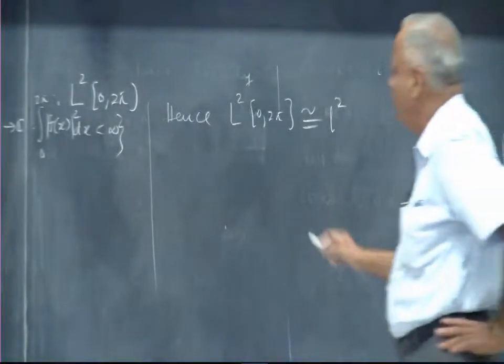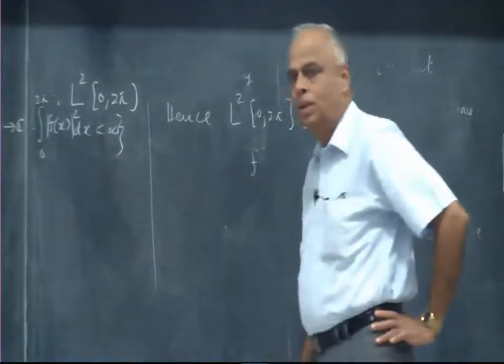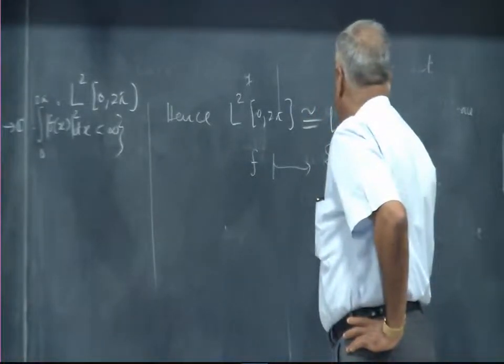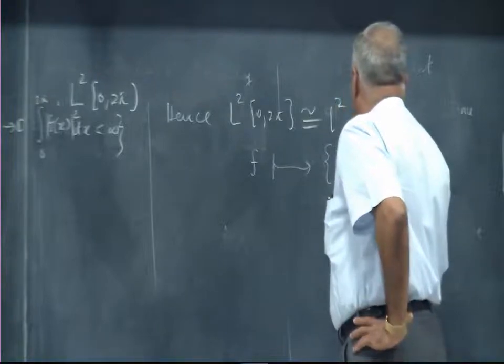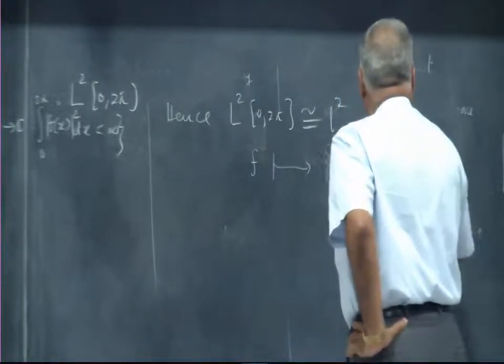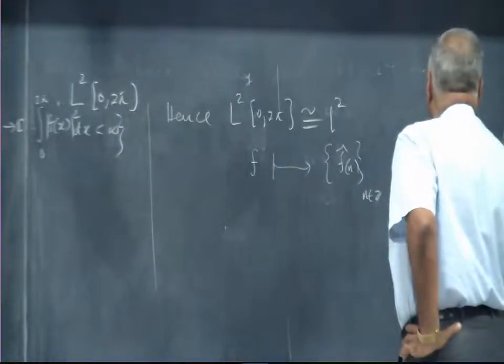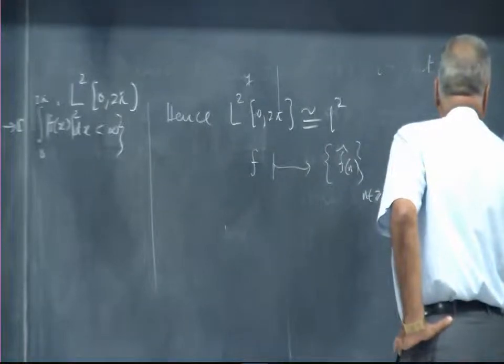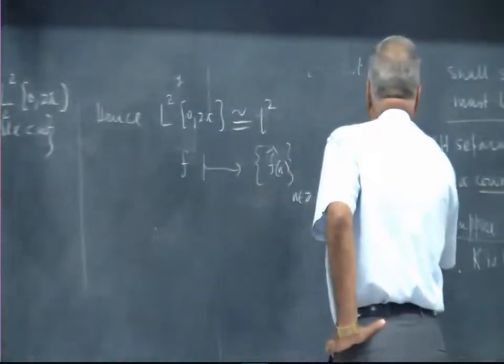Every function f is identified with its Fourier coefficients f hat at n, n belonging to Z, where f hat at n is 1 over root 2 pi, integral of f of t e to the minus i n t dt from 0 to 2 pi.